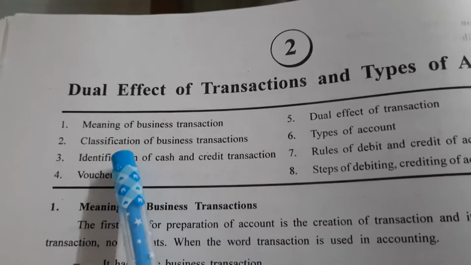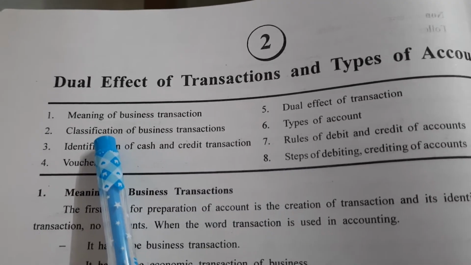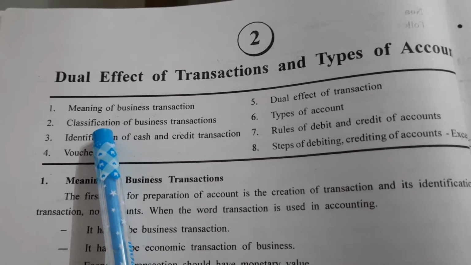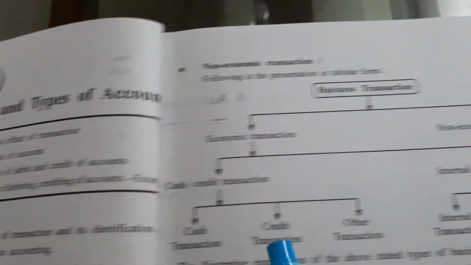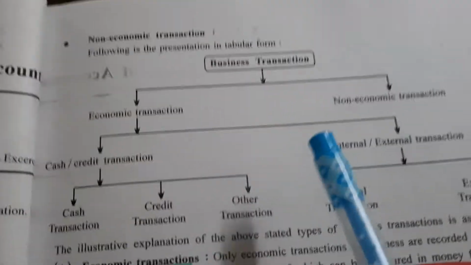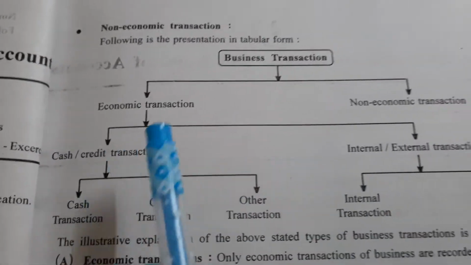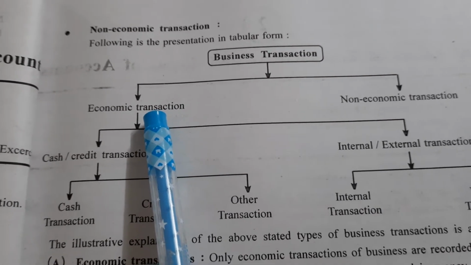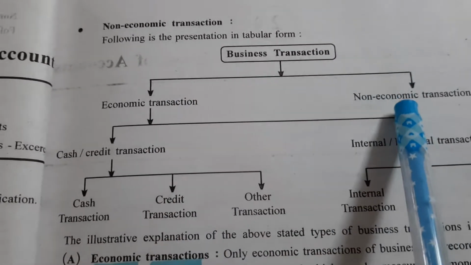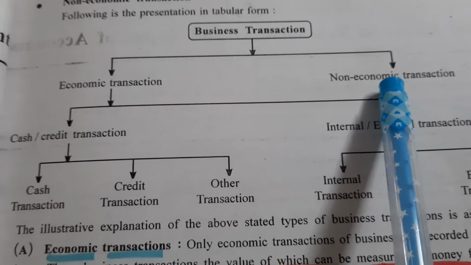Now there comes the second point, classification of business transaction. Let us see the classification of business transaction. Business transaction is classified into two, economic transaction and non-economic transaction.